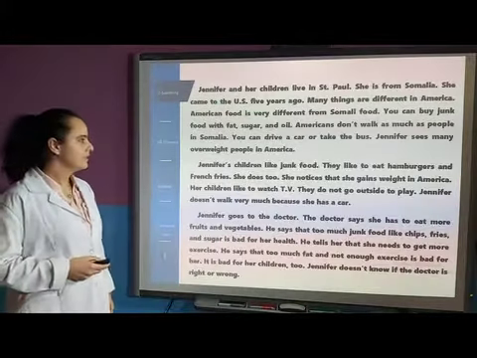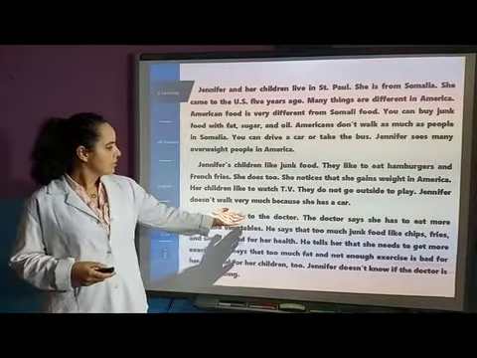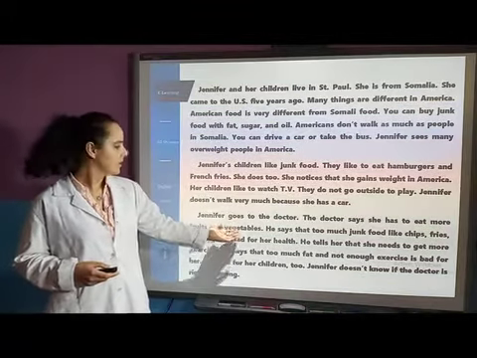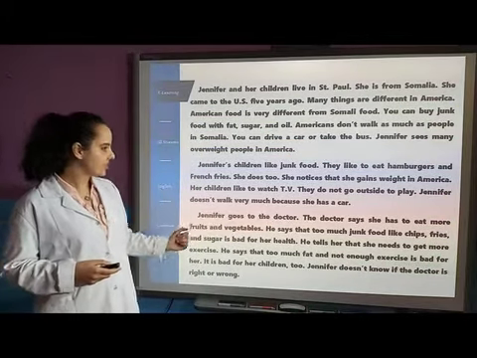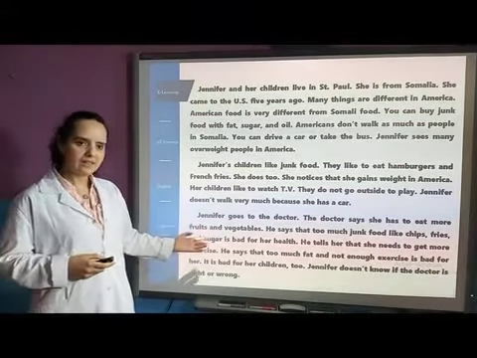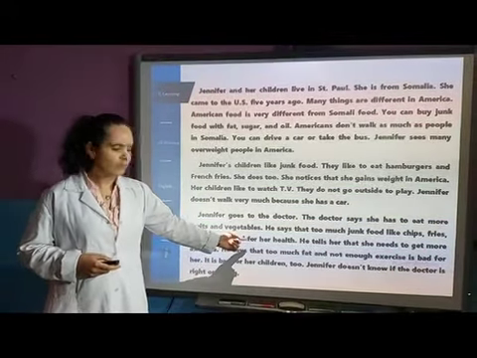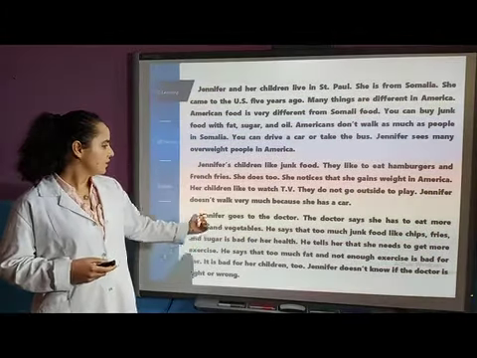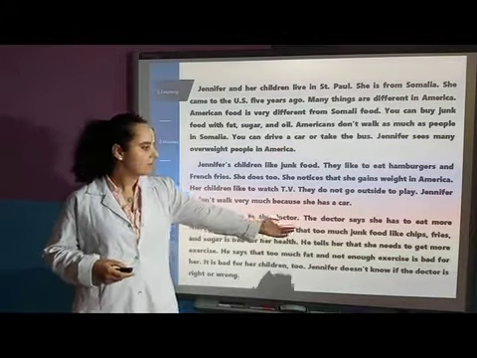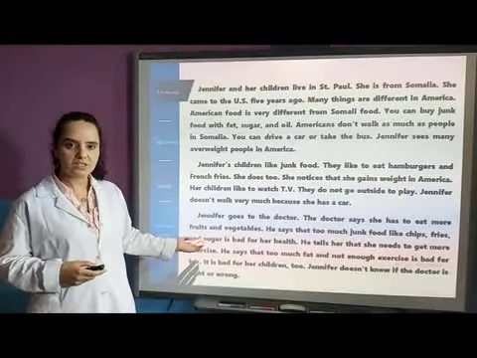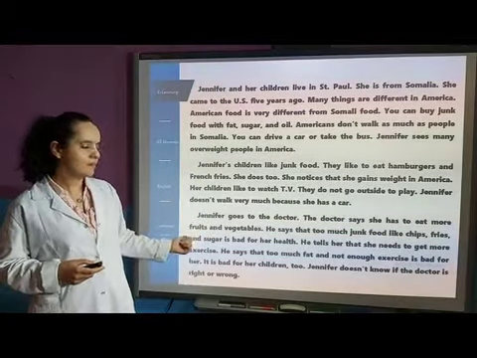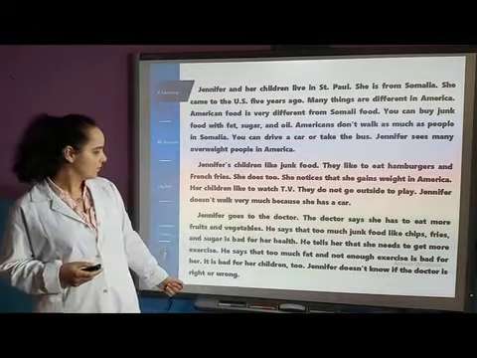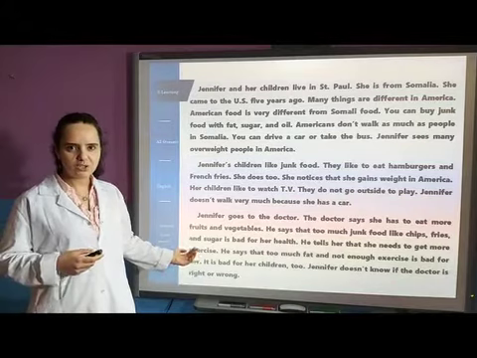Let's go back to the text. So here we have Jennifer goes to the doctor. The doctor says she has to eat more fruits and vegetables. He says that too much junk food like chips, fries and sugar is bad for her health. So it's clear that sugar is not good for her health, okay? Which means that she eats less sugar, okay? And also junk food here is also bad for her health, okay? Which means that she should eat less junk food, okay? And she should eat more fruits and vegetables. And then he tells her that she needs to get more exercise, which means that she should practice sport.